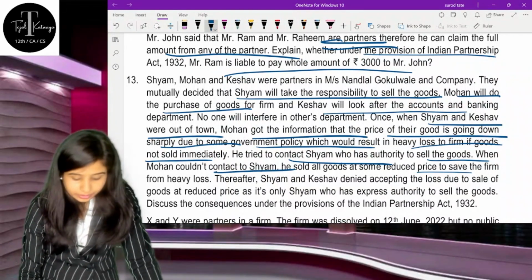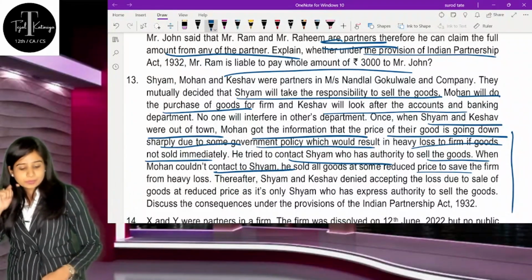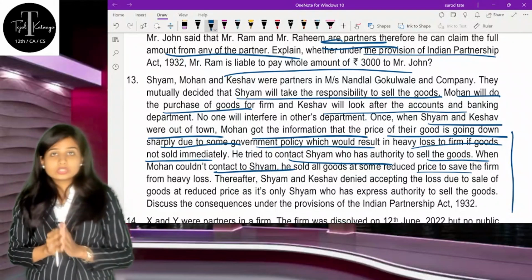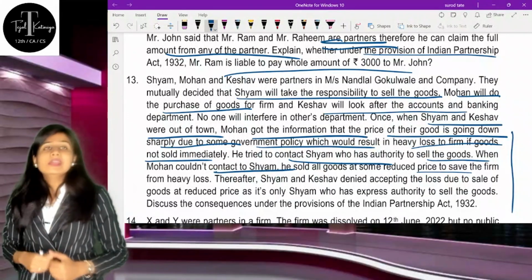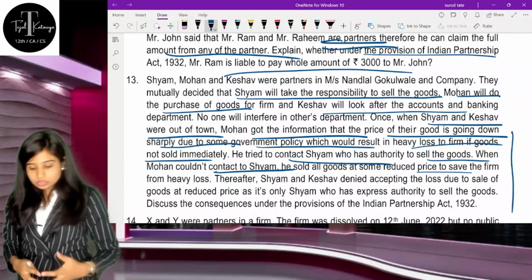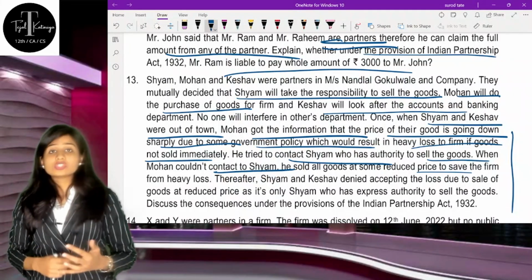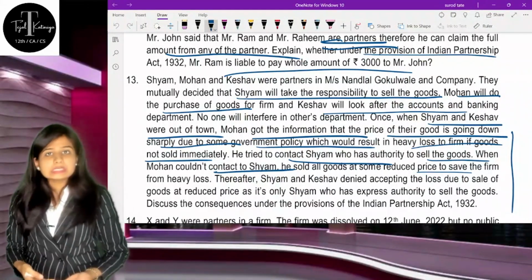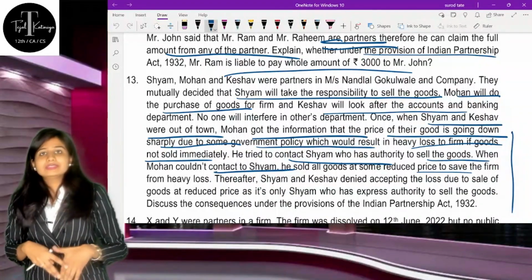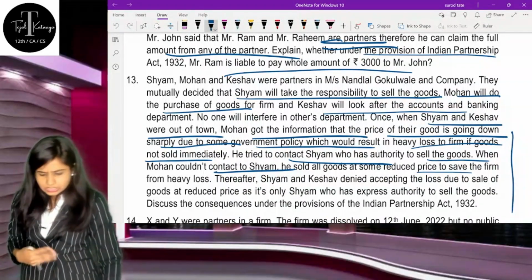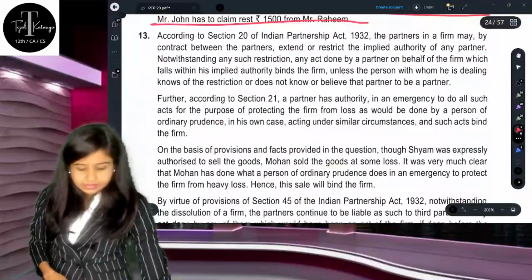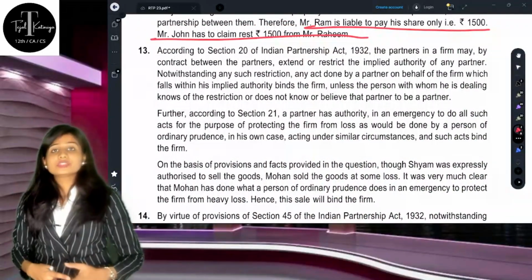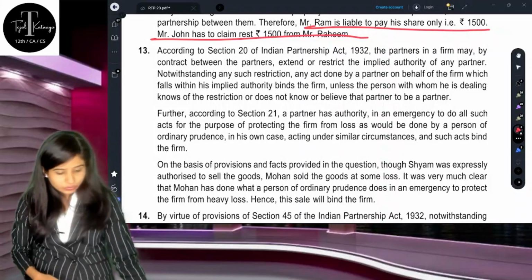Now according to the Indian Partnership Act, you should specify all the provisions. Obviously, the first and foremost important provision is that the person should have the authority, correct? But this kind of situation is an emergency, which is covered under Section 21 of the Indian Partnership Act. If you are acting in an emergency situation, you should act as if you were doing it for your own firm as well. So here everything was binding on all the partners, because this entire provision is based on the emergency situation, that is Sections 20 and 21.